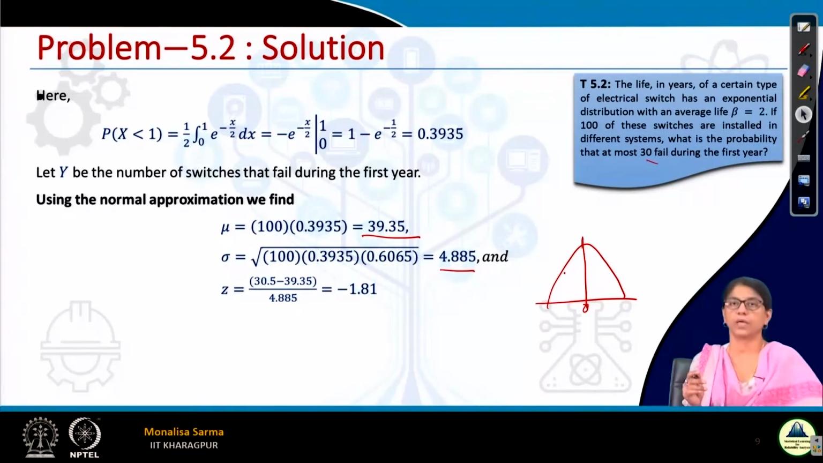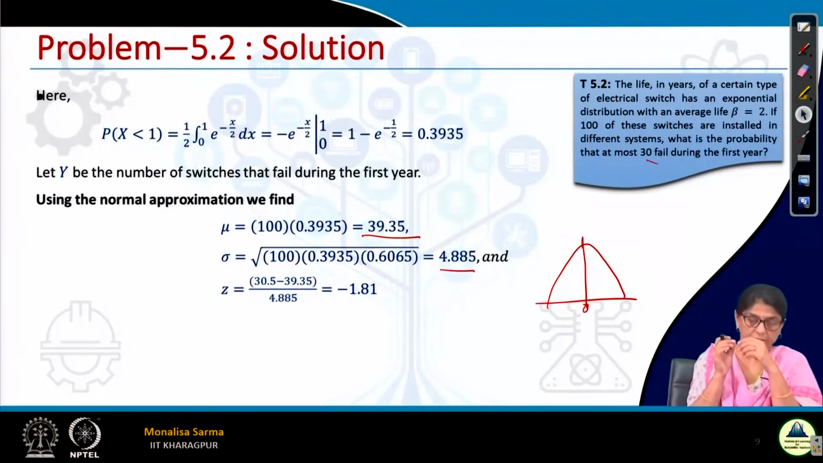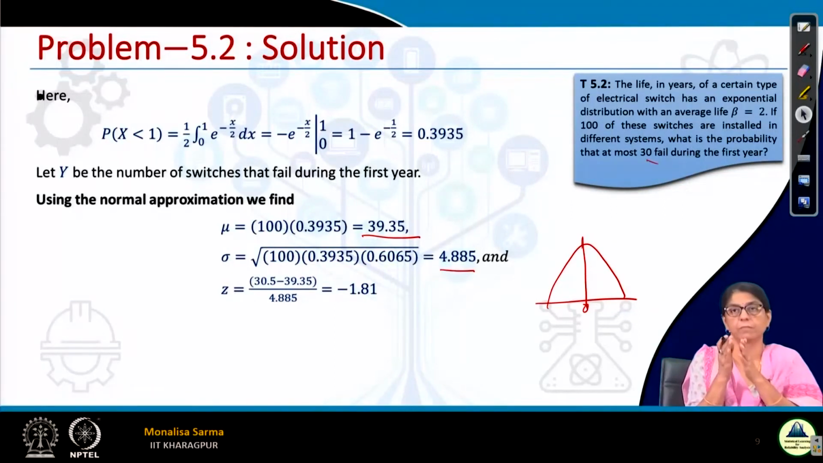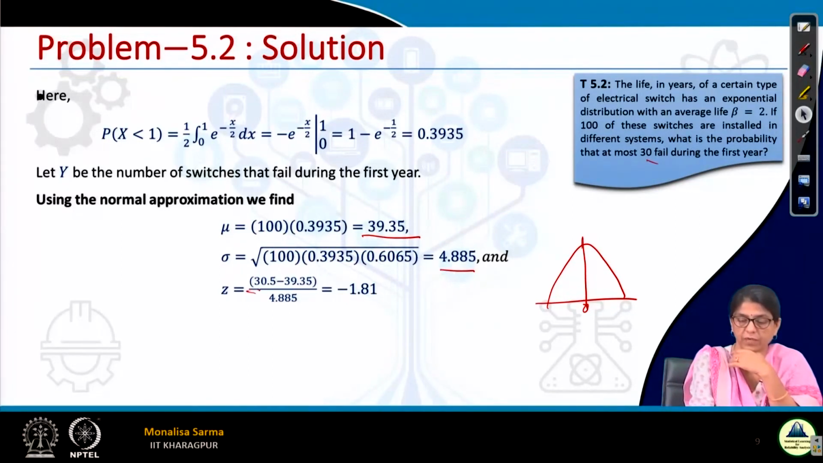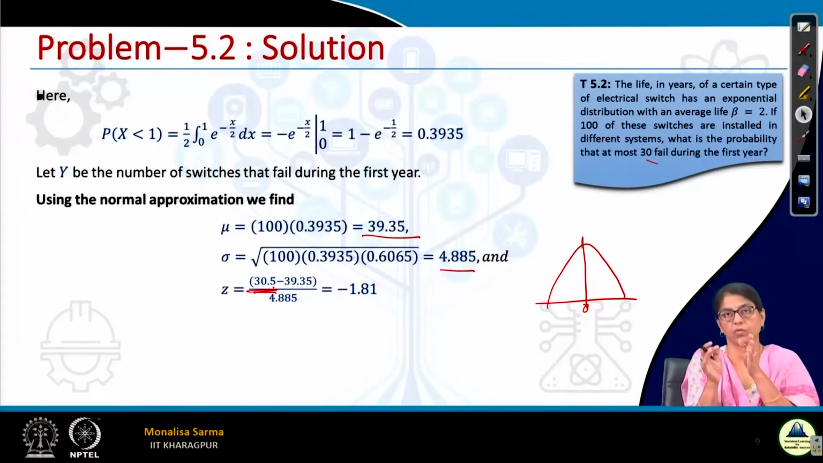Now see, when we are trying to approximate a discrete number by a continuous variable, we have to consider a near-about value, because the probability at exactly 30 will be 0, right. When we are considering 30, that means it will be in a very small interval nearby 30. So when it is given at most 30, it will fail at most 30, we cannot consider exactly 30 here. See, here we have considered 30.5 instead of 30, because when we are approximating by a continuous variable, we have to take a closer interval near 30. So I have taken 30.5 here.